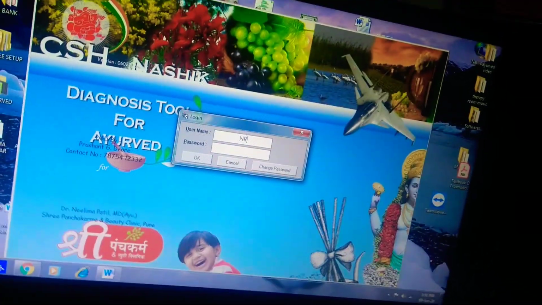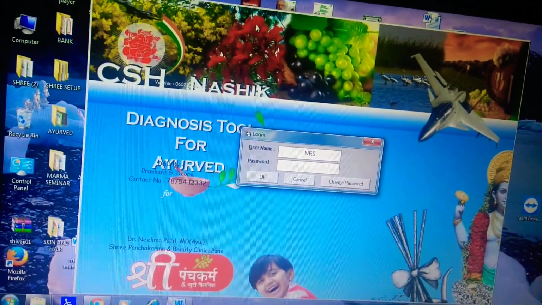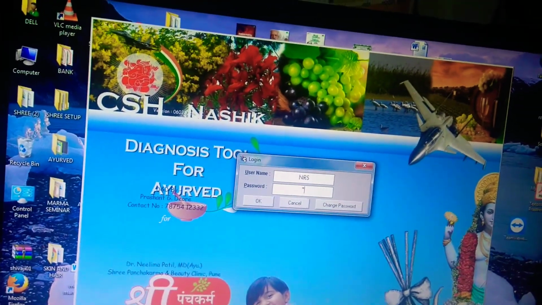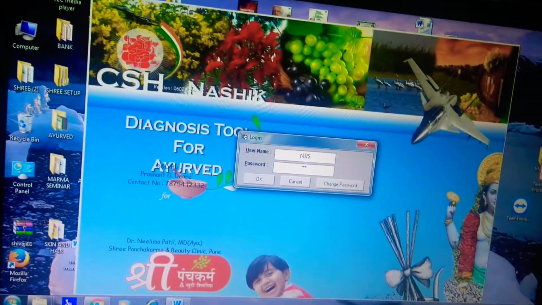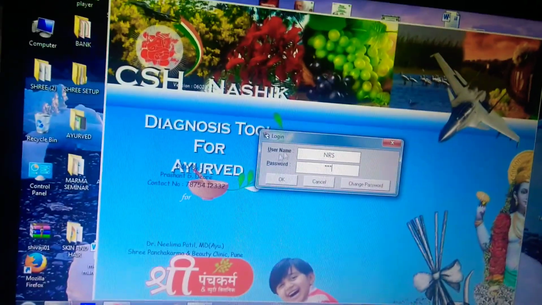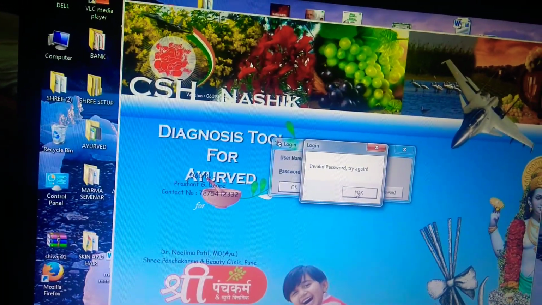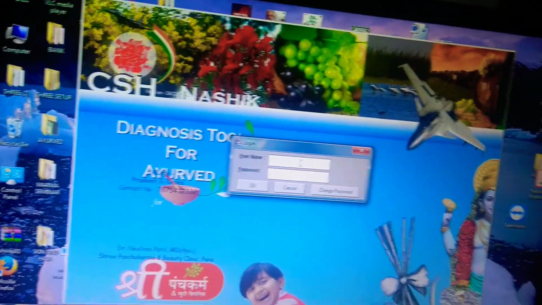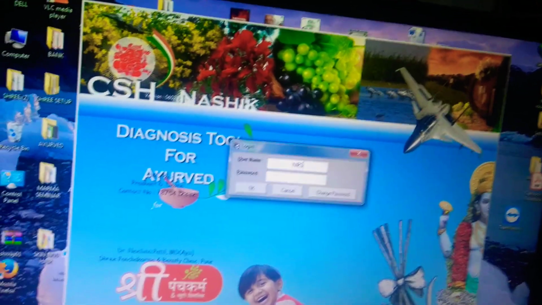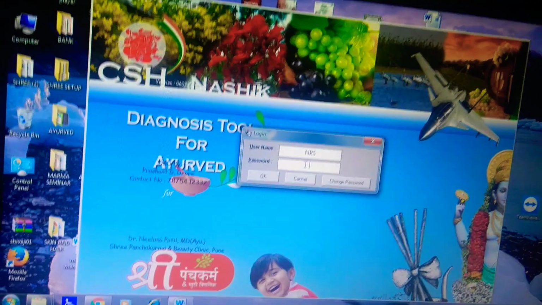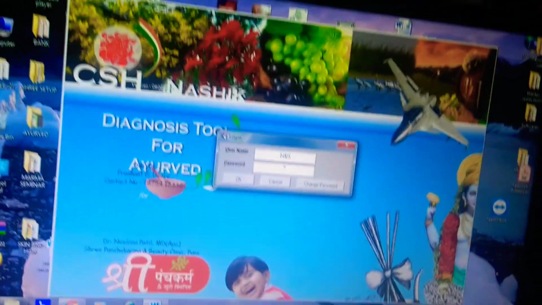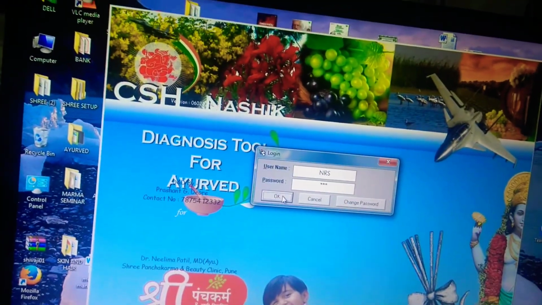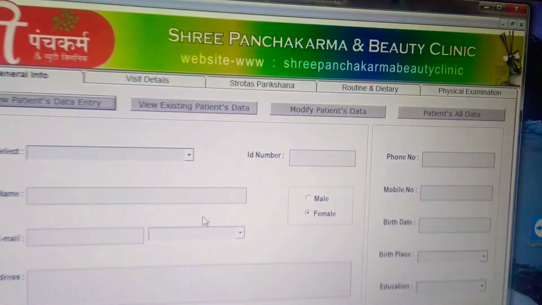It should be entered correctly. If the password is invalid, then it will not allow you to open the software. In this way you can open your software.